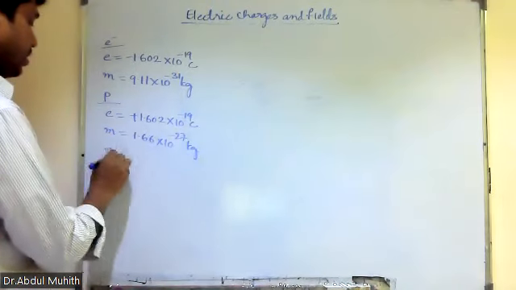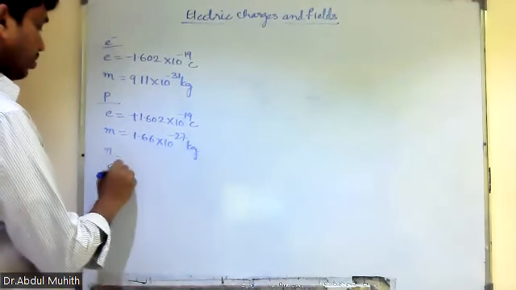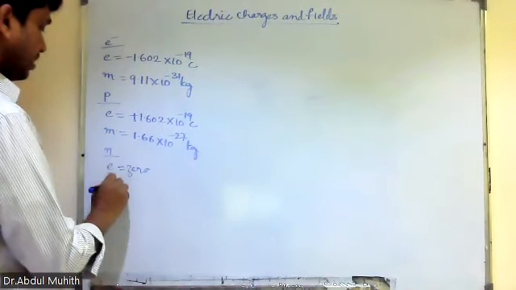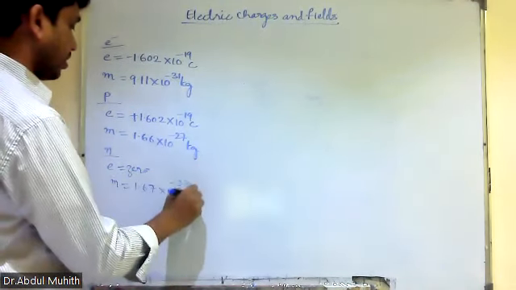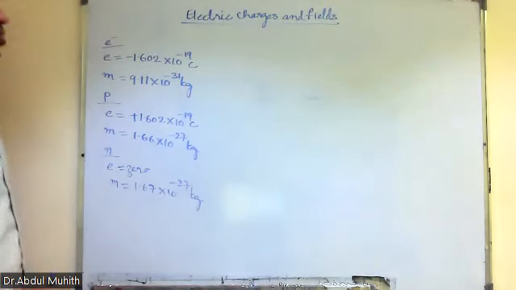And for neutron, the charge is 0, and mass is 1.67 times 10 to the power of minus 27 kg. Clear? So this is the value.